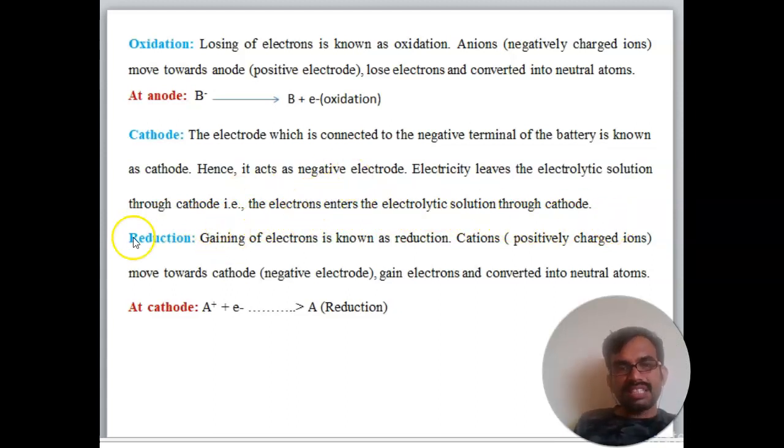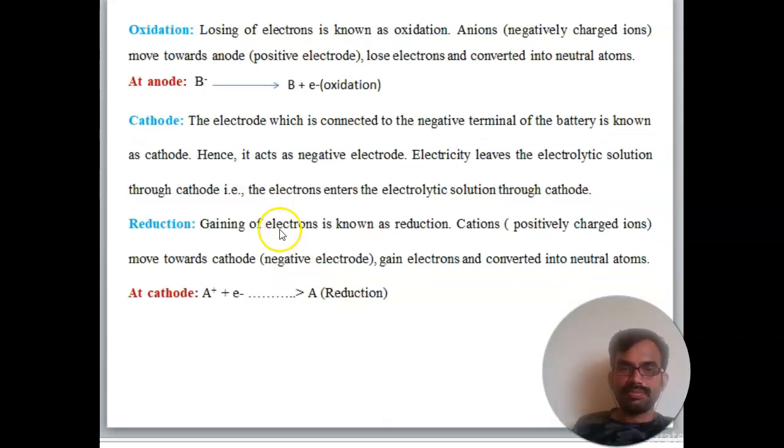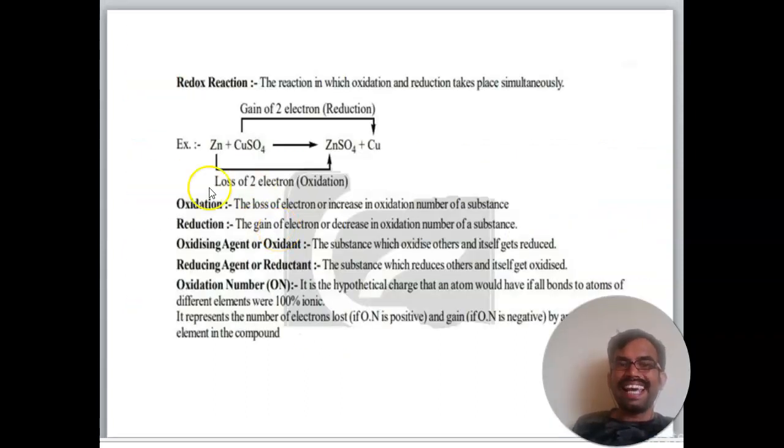Now we will discuss reduction. What is reduction? Gaining of electrons is known as reduction. Cations, positively charged ions, move toward the cathode, the negative electrode. Gaining electrons, they convert into neutral atoms. So that is the cathode: A plus e minus gives A, which is reduction. The reaction in which oxidation and reduction take place simultaneously is called a redox reaction.